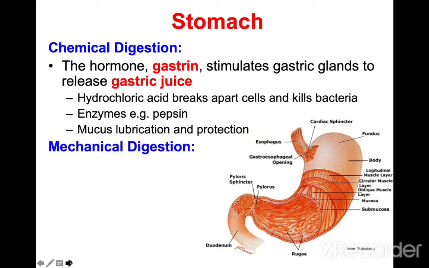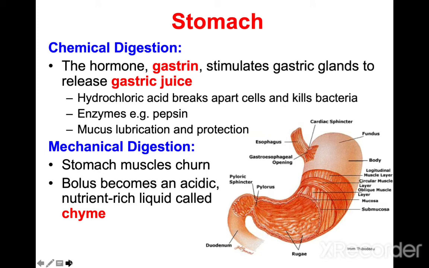Also mechanical digestion: the stomach muscles churn. You see it churns the bolus, and the bolus becomes an acidic, nutrient-rich liquid. Now it is called chyme.